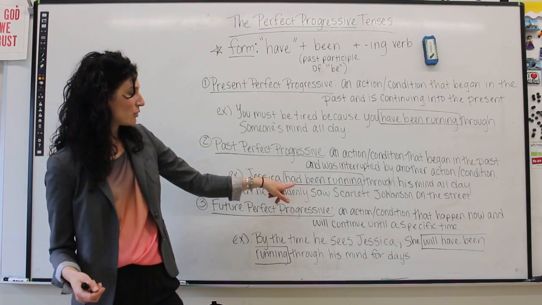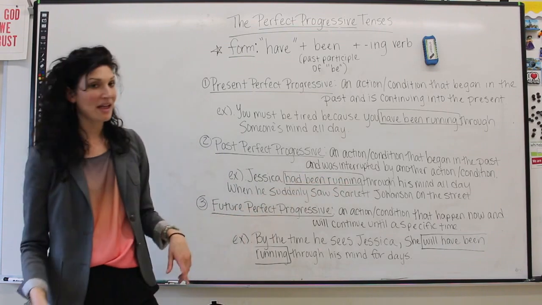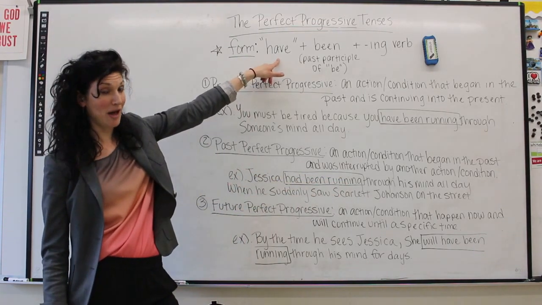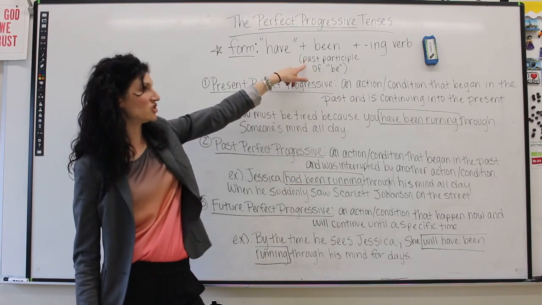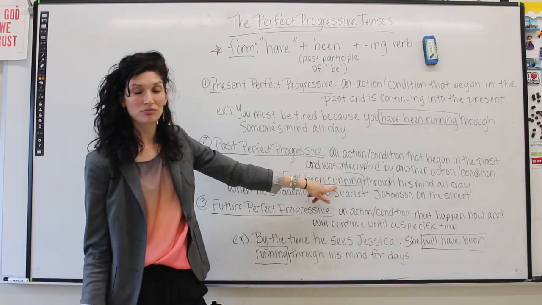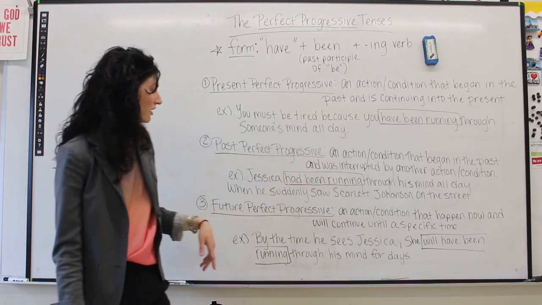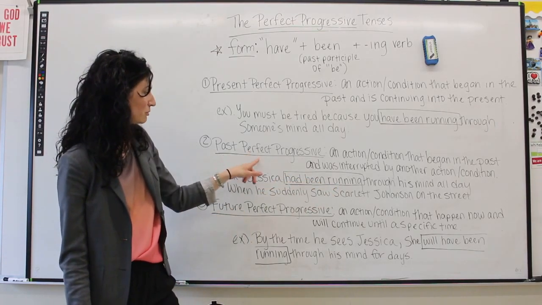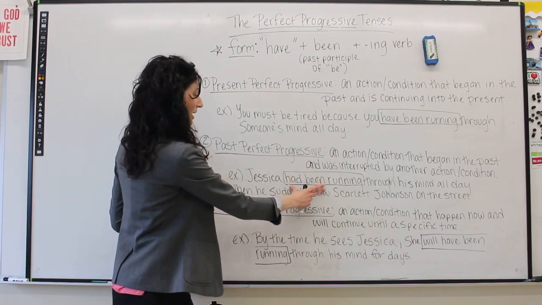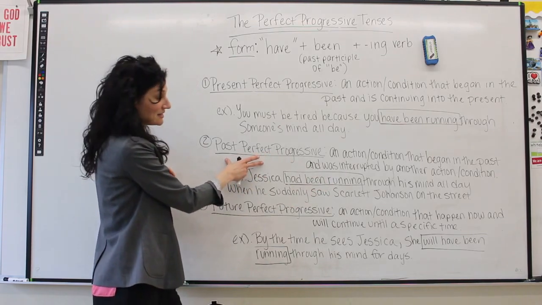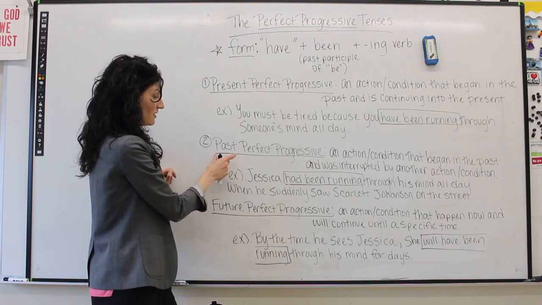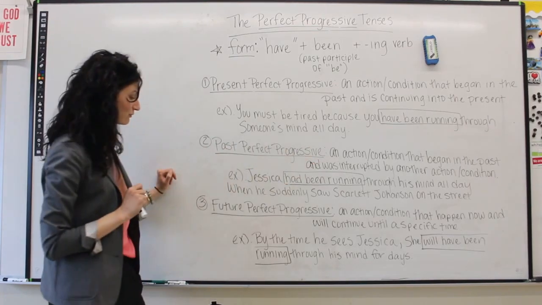So if you look over here, we have had been running. Had is the past form of the verb to have. And then we have been, which is the past participle form of the verb to be, plus running, an ing verb. Therefore, we have the past perfect progressive tense. So the had been part indicates the past perfect, and the running portion indicates that it's progressive. So we have the past perfect progressive tense.